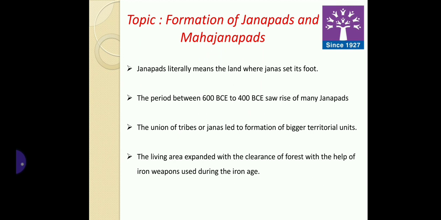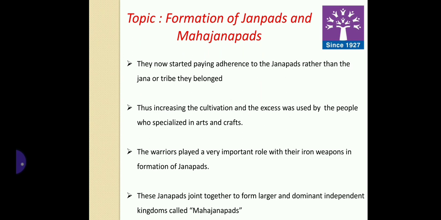Different tribes united together to form bigger territorial units, and this was a result of the finding of the iron metal during the later Vedic period or the Iron Age. As iron came into use, tools made from iron helped in clearing the forest, thus expanding the living areas.